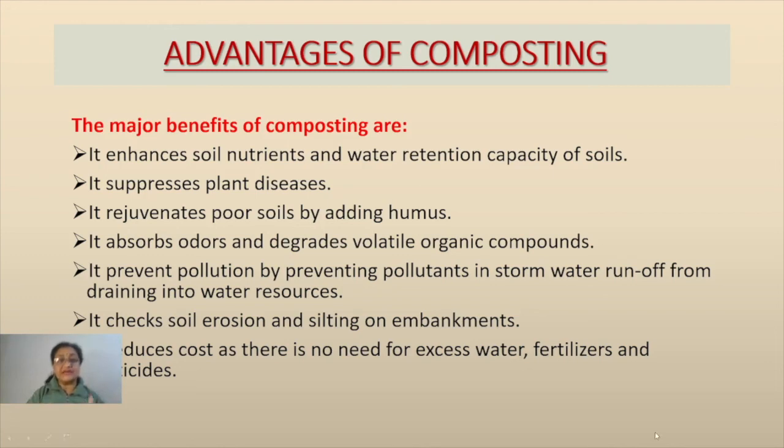All that is also controlled with the help of composting. So we can say it absorbs and degrades volatile organic compounds also. Then it prevents pollution by preventing pollutants in storm water runoff from draining into water resources. And next, it checks soil erosion and silting on the embankments.